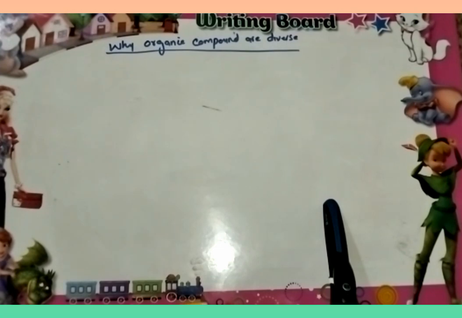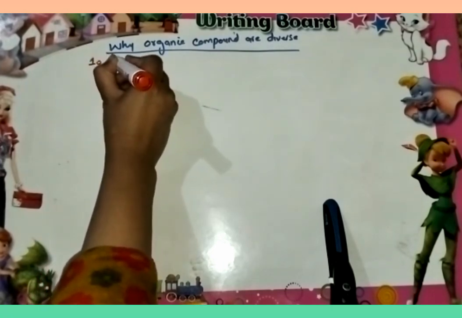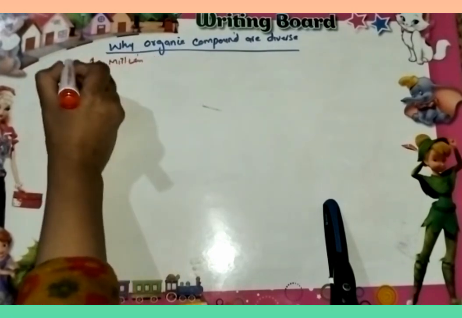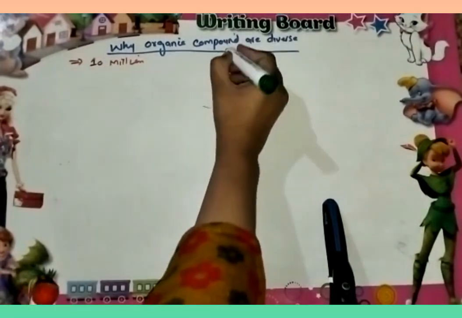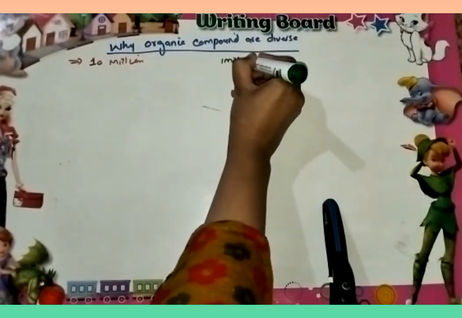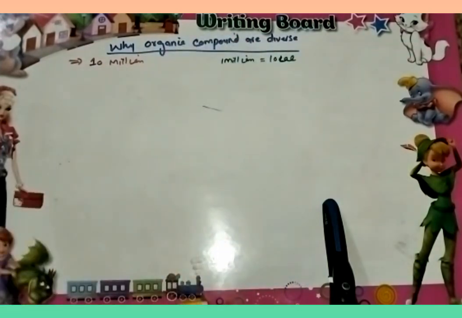Today I'm going to teach you why organic compounds are so diverse, why the magnitude of organic compounds is so large. What does diversity mean? Modern research says that a total of 10 million organic compounds have been discovered so far. 1 million is equal to 10 lakh. So you can see that millions of organic compounds are discovered so far.